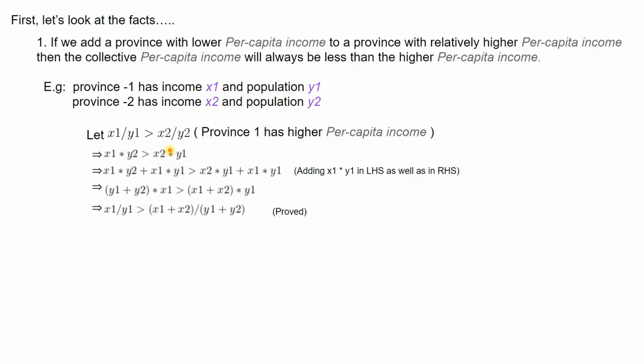And after the second line, I add x1 and y1 on both the LHS as well as the RHS. Now you can see x1 and y1 here, and x1 and y1 here also.